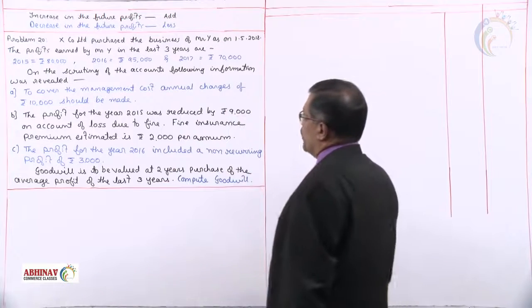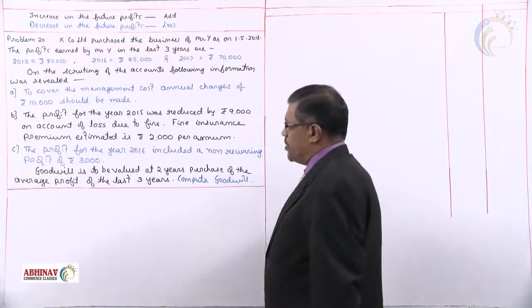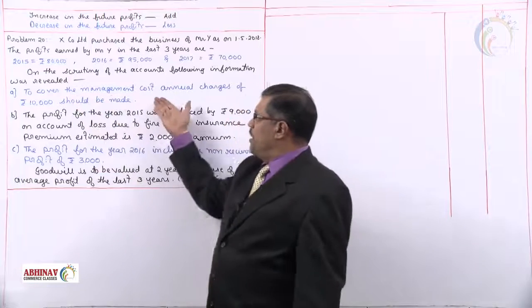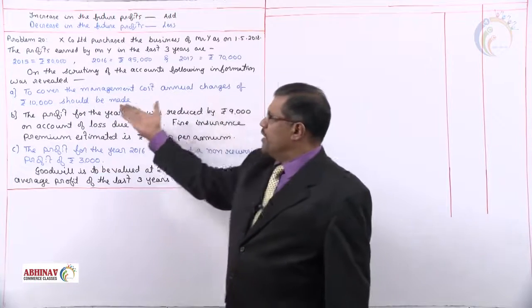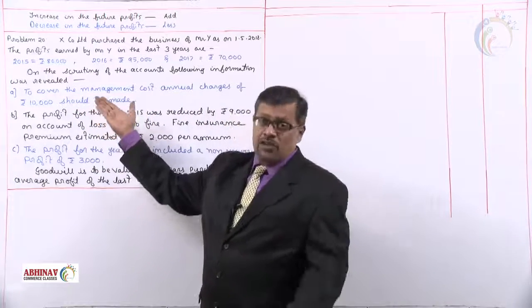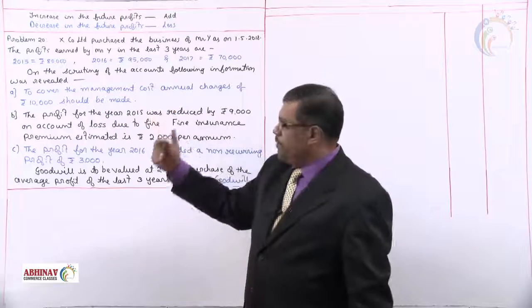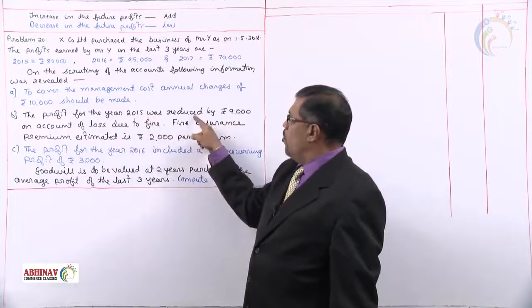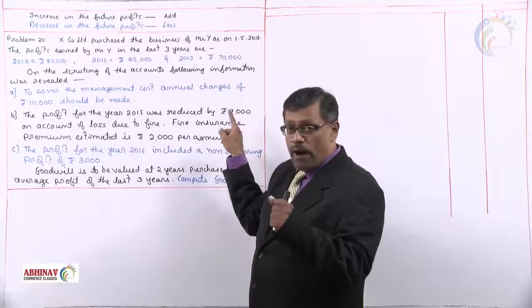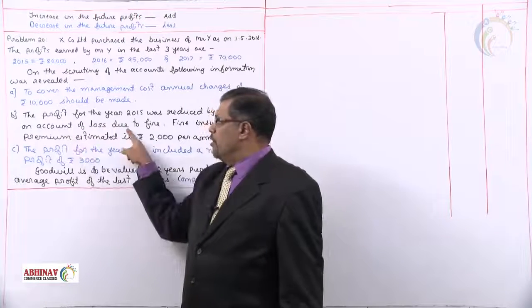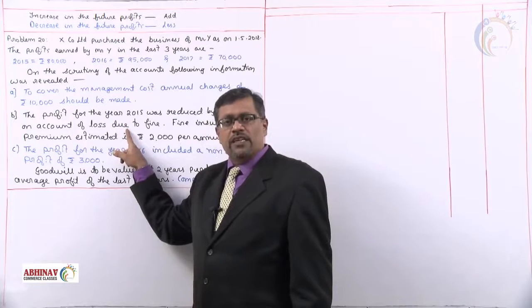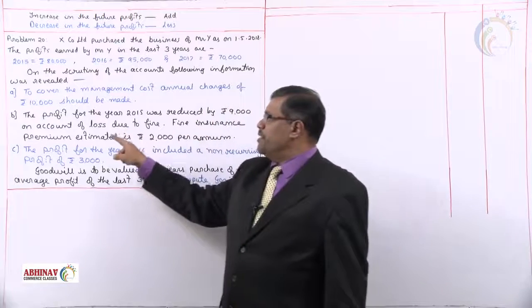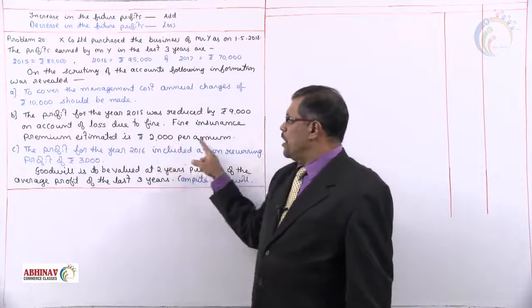On the scrutiny of the accounts, the following information was revealed. These 3 points are revealed. To cover the management cost, annual charges of 10,000 should be made. That is naturally for the purpose of valuation of goodwill. The profit for the year 2015 was reduced by 9,000 on account of loss due to fire. So there is a 9,000 loss due to fire. Fire insurance premium estimated is 2,000 per annum.